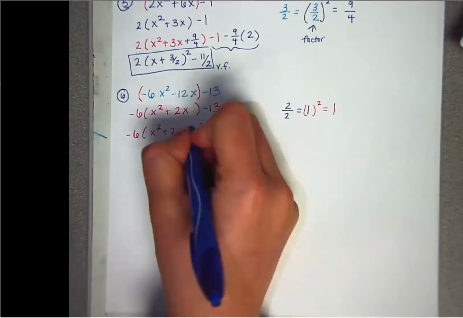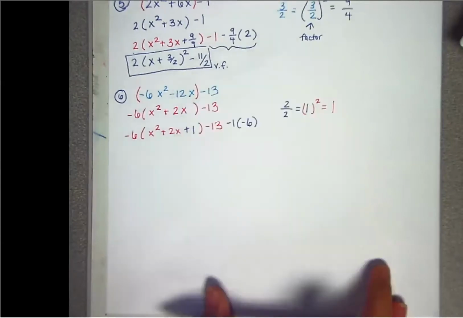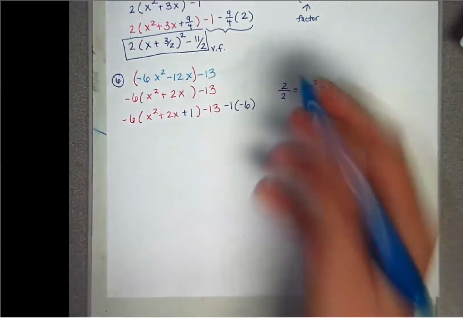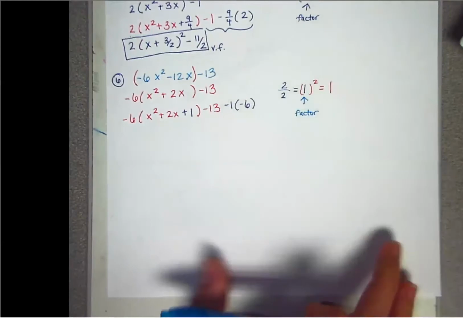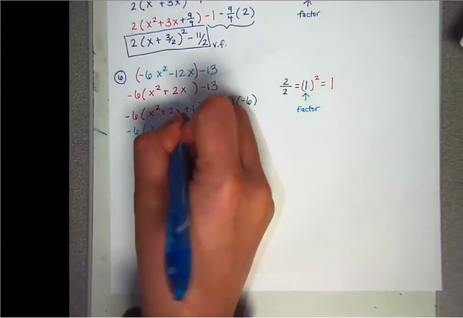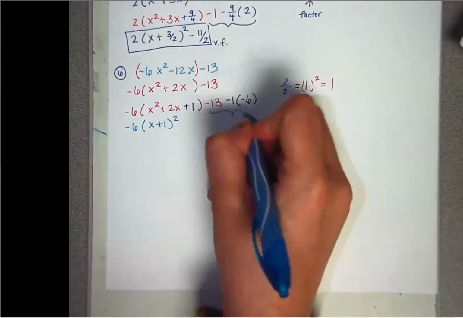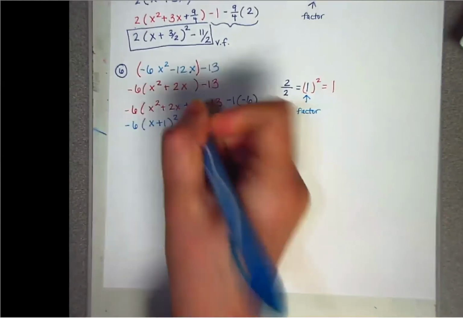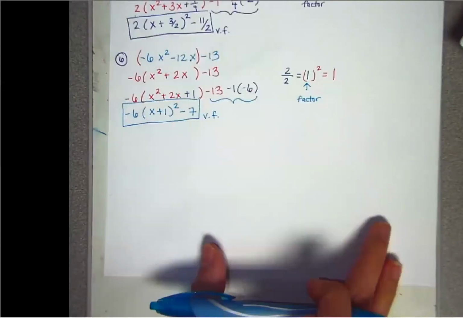So plus 1, minus 1, and we cannot forget the negative 6 here. And last step is to factor and simplify. So this is a factor number. And this one turned out to be the same as the one that you add. That's fine. So it is a positive 1, so we're going to do x plus 1. The squared is always on the outside of the parentheses. And then if you plug all of this in, exactly as you see it, that's going to give you a negative 7. And that's the vertex form.